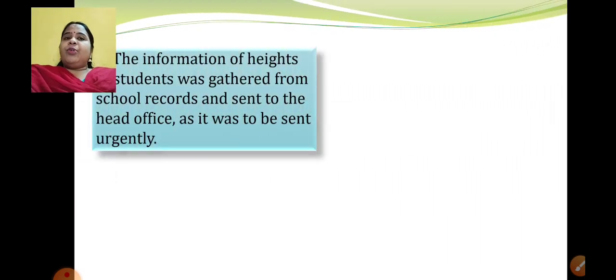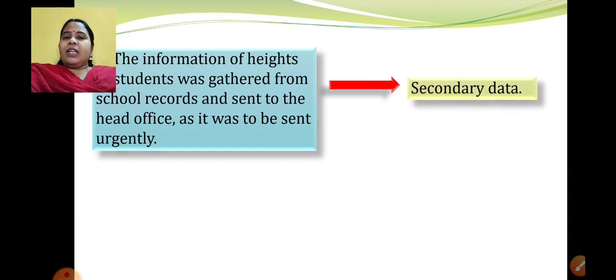Second is: information of heights of students was gathered from school records and sent to the head office as it was to be sent urgently. Now see, it was gathered from the school office. Nobody is going to measure the height. Since it was urgent work, it was gathered from the school records and sent directly to the head office. So this is not done personally by someone. It is information collected from the school office. That is the reason it is secondary data.